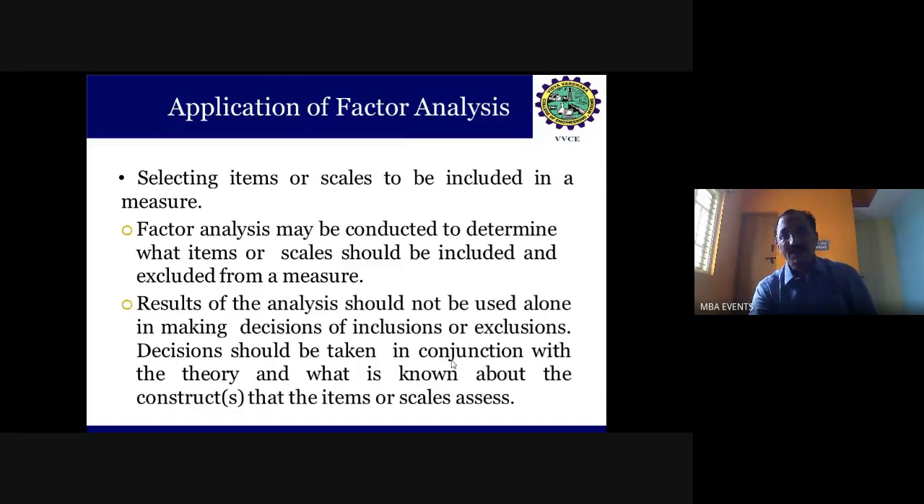Another application is selecting the items or scales to be included in the measure. Factor analysis may be conducted to determine what items or scales should be included in or excluded from the measure.